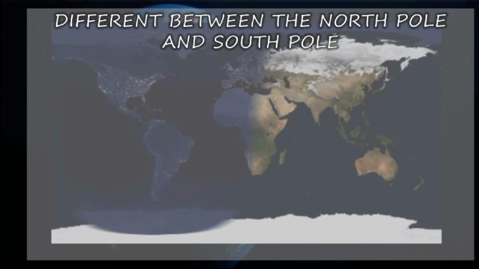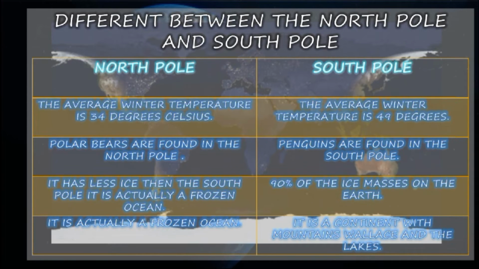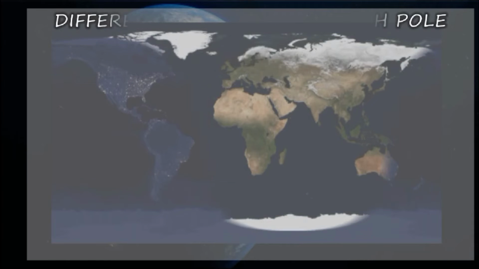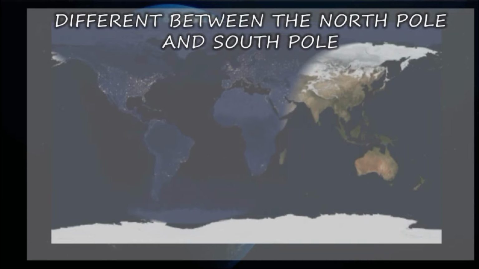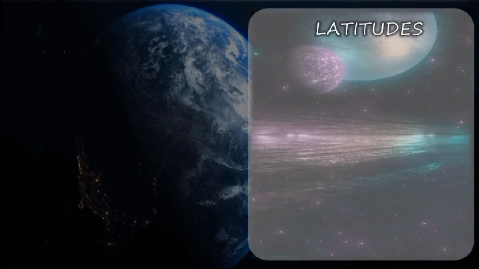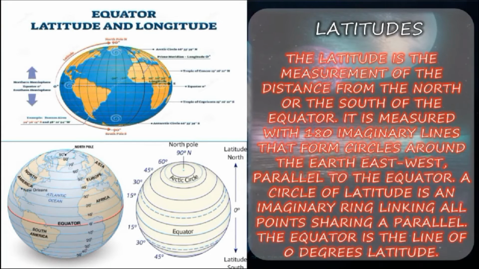So now we have seen about the North Pole and South Pole. Next, we shall see about the latitude. The latitude is a measurement of the distance north or south of the equator. It is measured with 180 imaginary lines that form circles around the Earth, east-west, parallel to the equator. A circle of latitude is an imaginary ring linking all the points sharing a parallel. The equator is the line of 0 degree latitude.